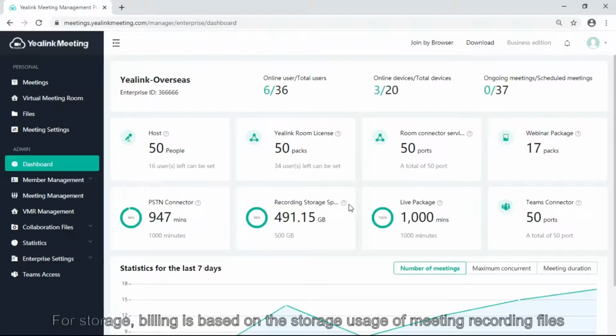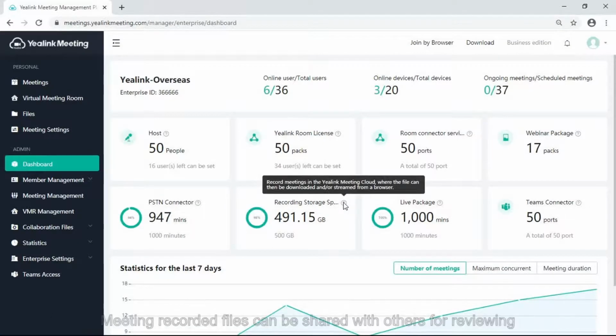Storage capacity is based on storage usage of meeting recording files. Meeting recording files can be shared with others for reviewing, or if someone missed an important meeting.